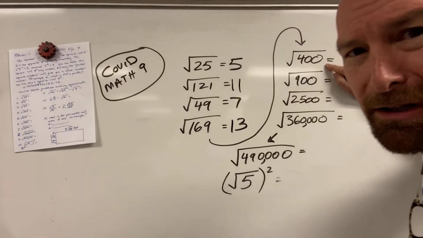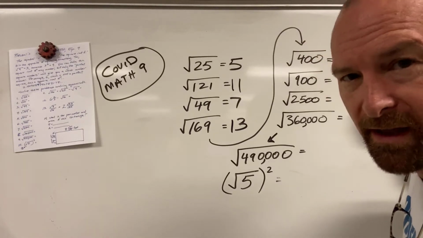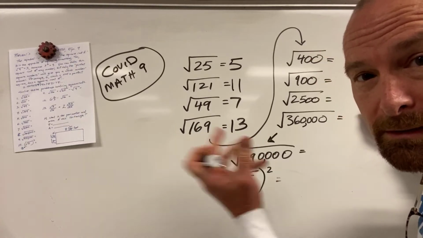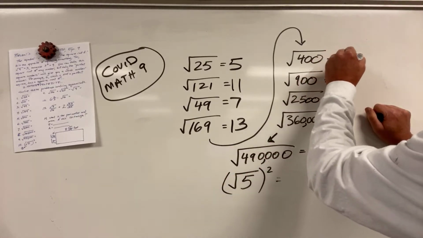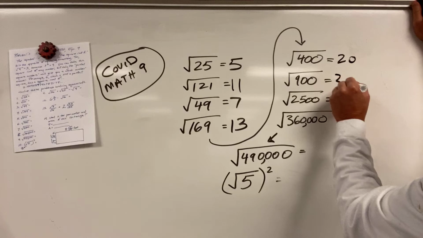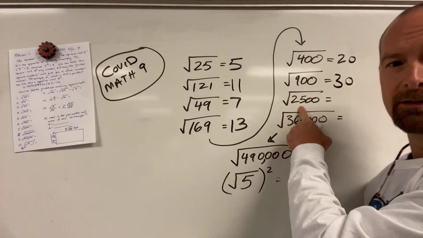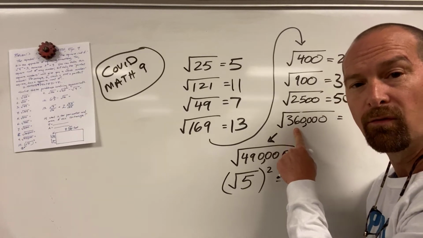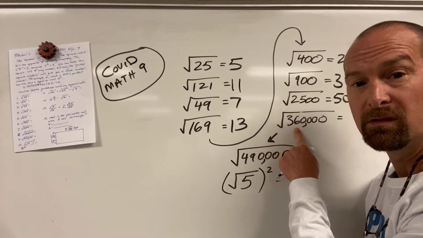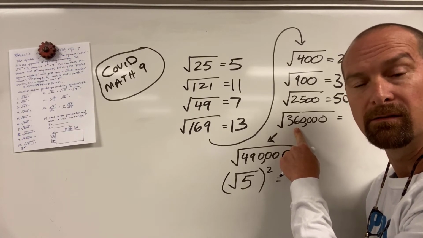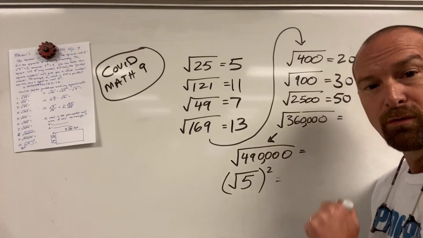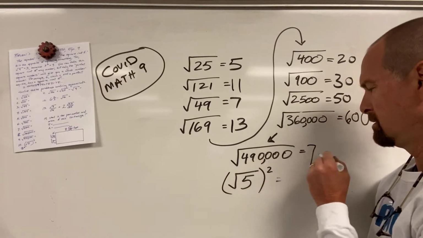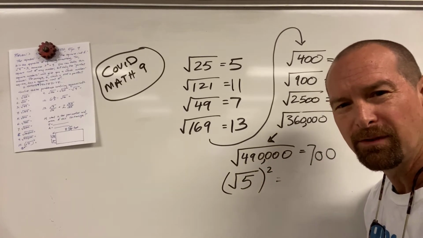Now, over here, these look hard. You're like, dude, just think what times what gives you 400. They have to be the same thing. 20. It's just 2 times 2 is 4, and you got the 0 and then the other 0. Come on, you can do that. Guess what that's going to be? That's 30. Guess what that's going to be? It's 25 with 2 zeros, so it's 50. This is just a 36 with 4 zeros. So think, okay, what's the square root of 36? Well, it's 6, because 6 times 6 is 36. 4 zeros, well, give 2 each. Make it 600. Same idea. This is 700. And this one, I was just messing with you.